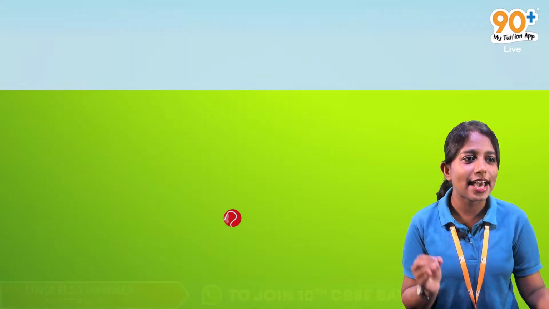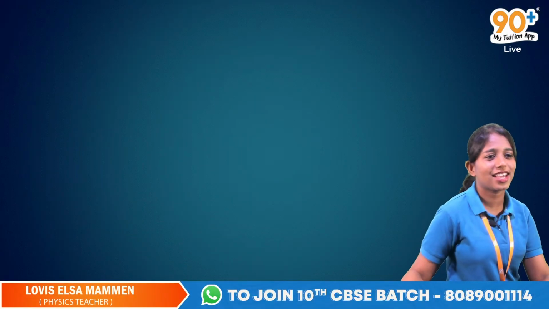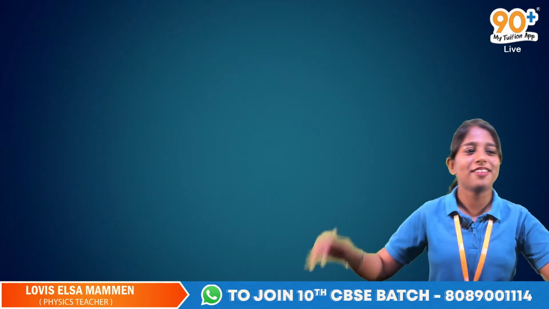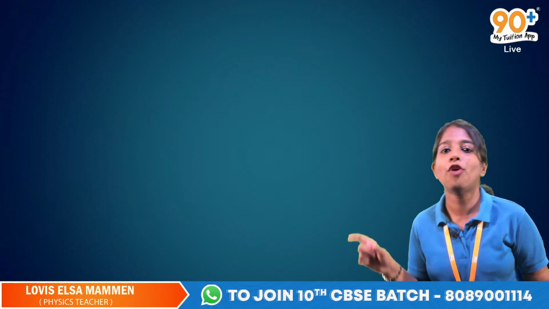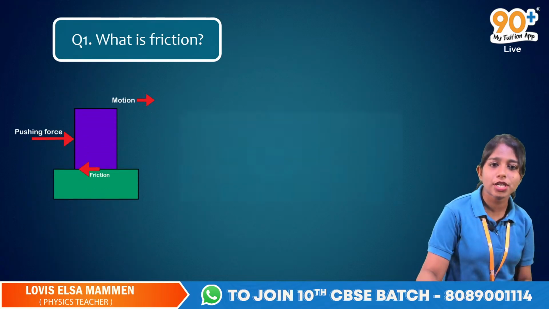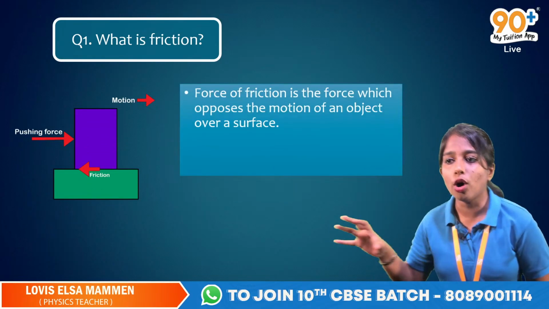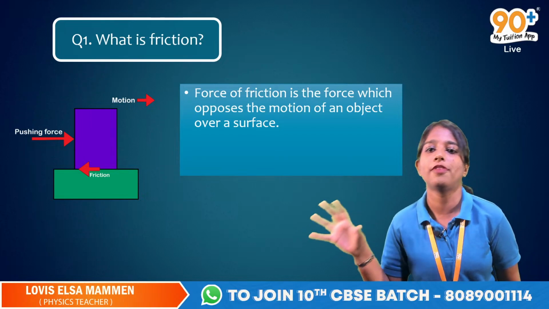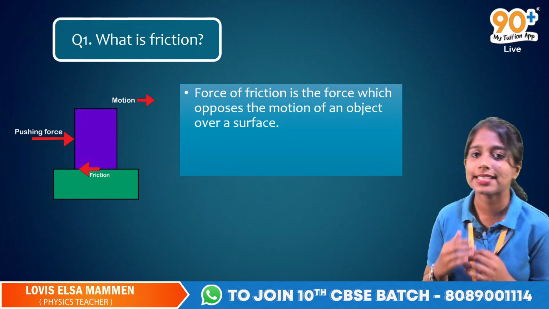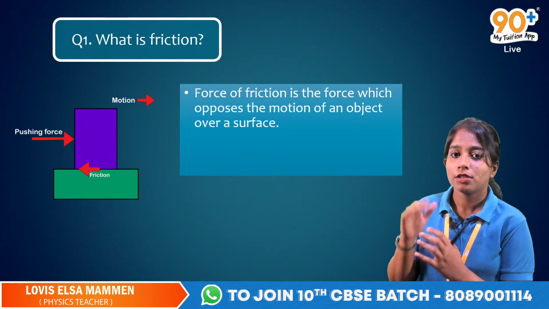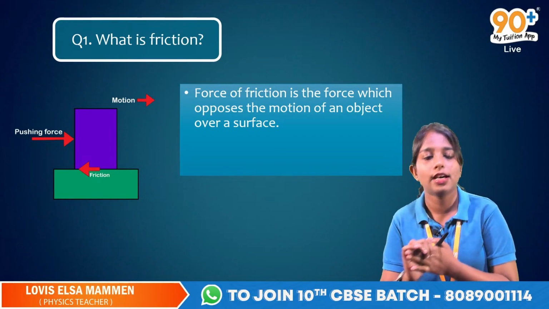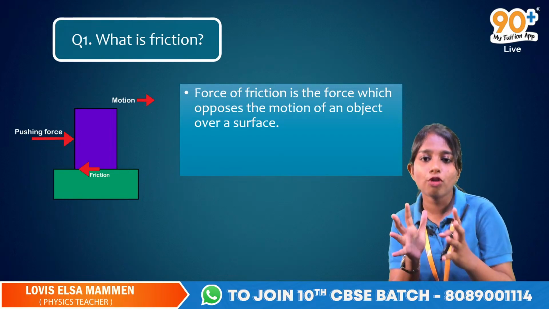Everyone is answering. So this force is known as friction. Friction is nothing but a force which opposes the motion of an object over a surface. This force of friction acts between two objects. The frictional force is the force that arises between two surfaces or between two objects.